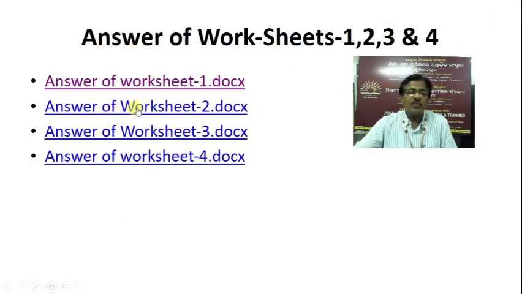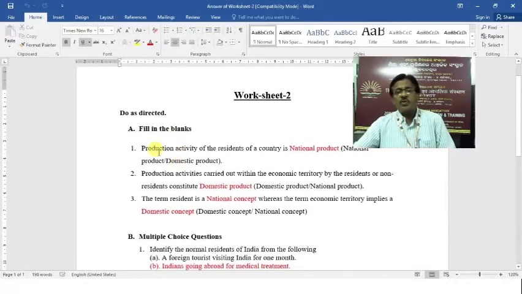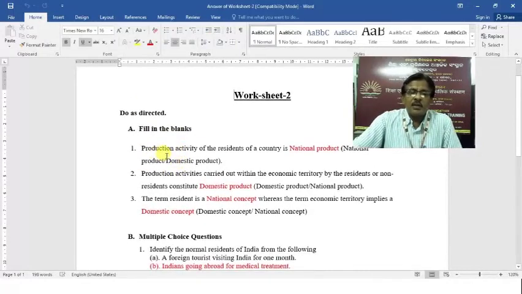Then worksheet number 2, that was related to the national product and domestic product, and that was relating to the normal residents. Production activity of the residents of a country is national product. The option was national product or domestic product. It is national product. Production activities carried out within the economic territory by the residents or non-resident constitute domestic product. The term resident is a national concept, whereas the term economic territory implies a domestic concept.